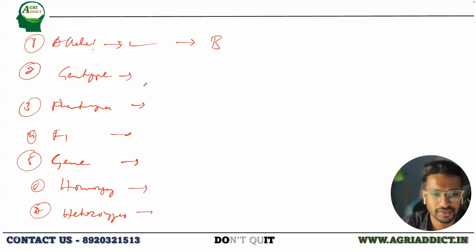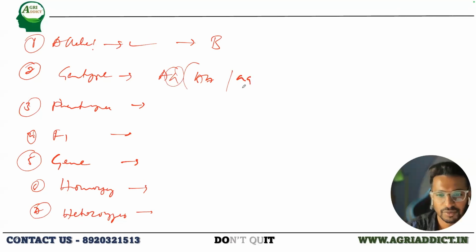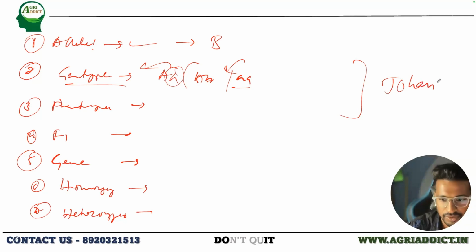What does this genotype mean? Genotype is just an allelic constitution, whether it is capital A, small a, capital A, or small a, small a. So the allelic constitution of organisms or each strain would be the genotype. So who gave the term? It was by Johnson. Yes, it was by Johnson.